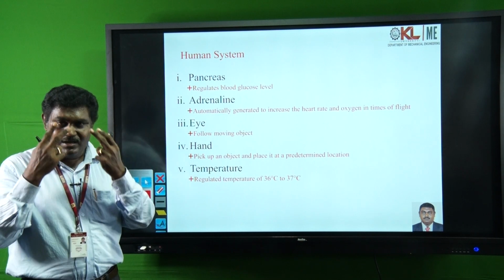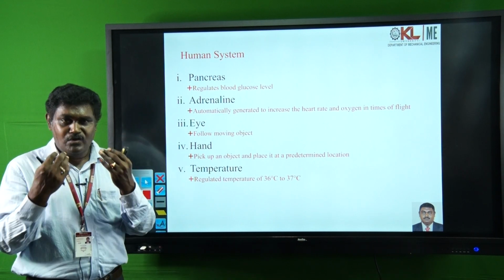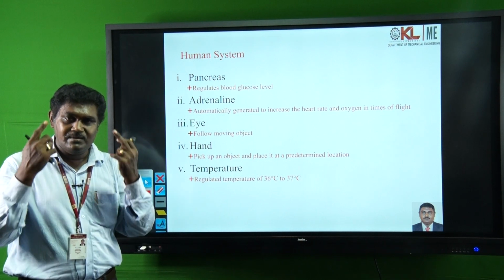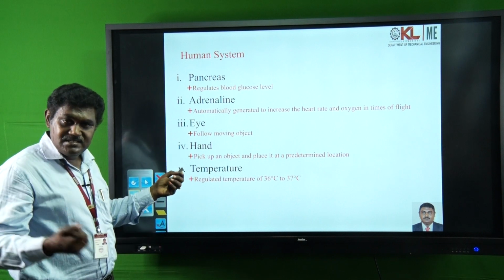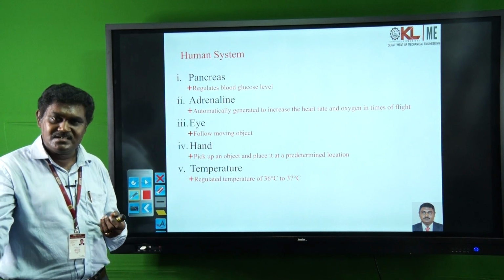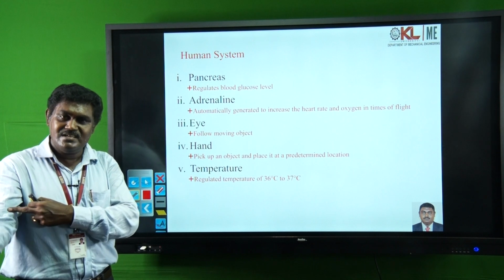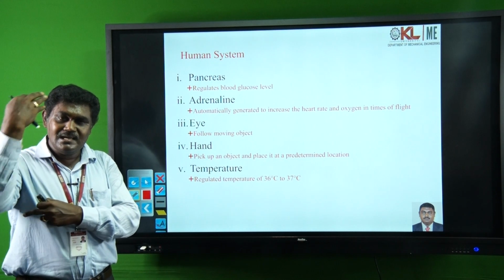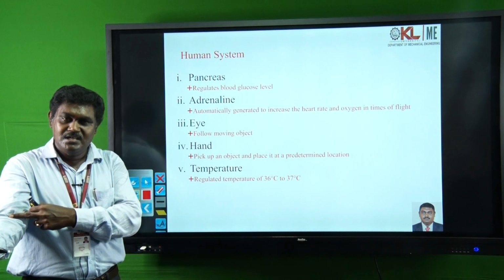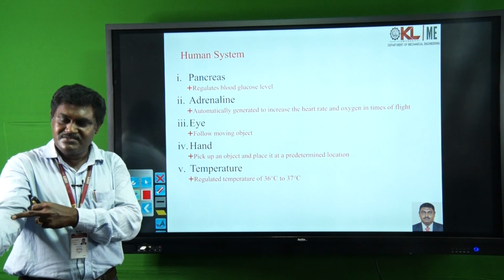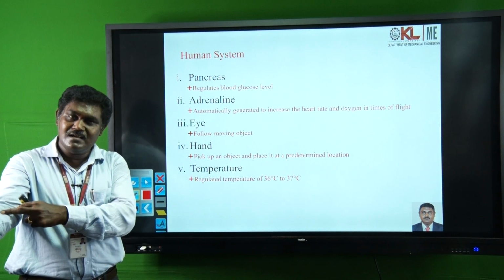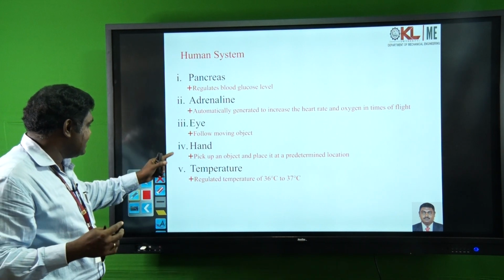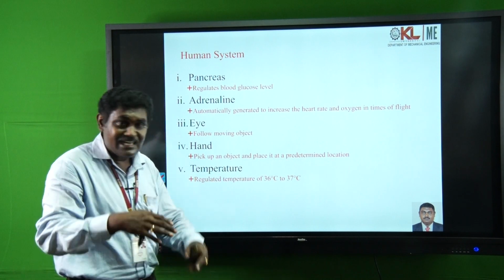Like our eye, it is used to follow a moving object. You are able to see different objects and their positions with the help of the eye. And the hand has one type of actuators, the nervous system. Suppose I want to move this hand, how is it moving? The signal comes from the brain through the nerves, so it is acting as an actuator. There is one link and another link, and here is a revolving joint. So the hand can pick up an object and place it at a predetermined location.